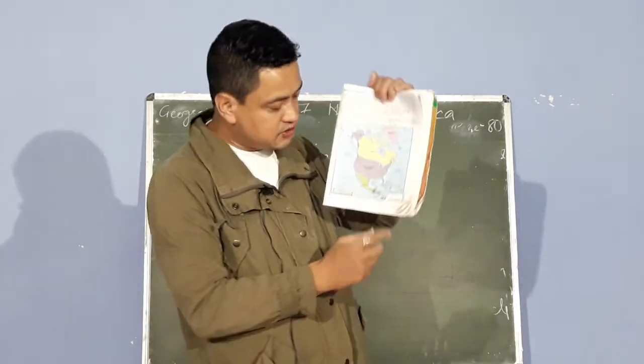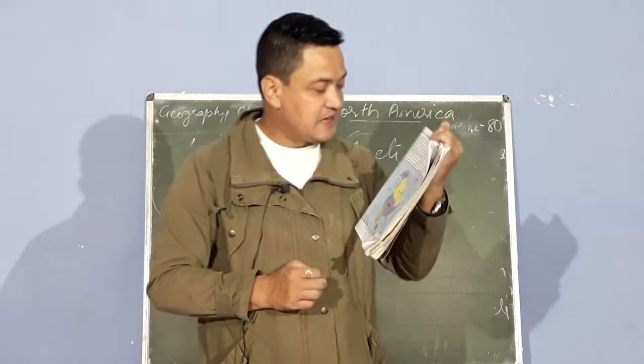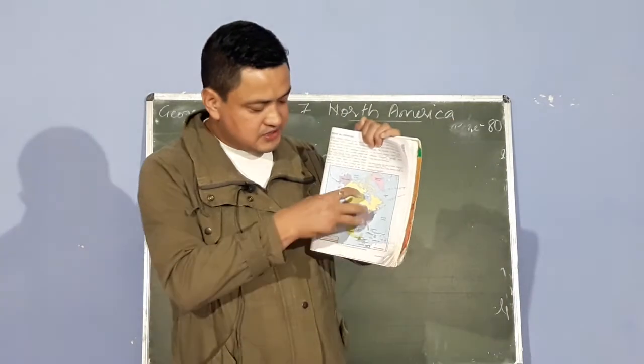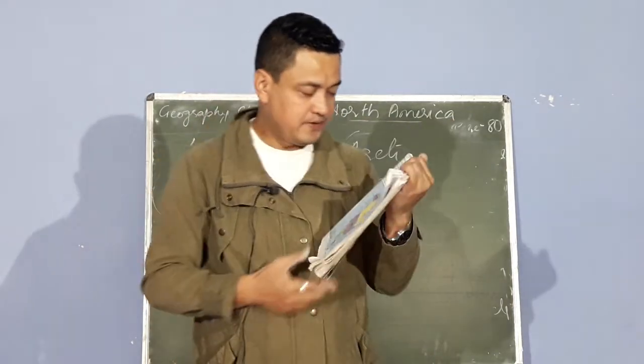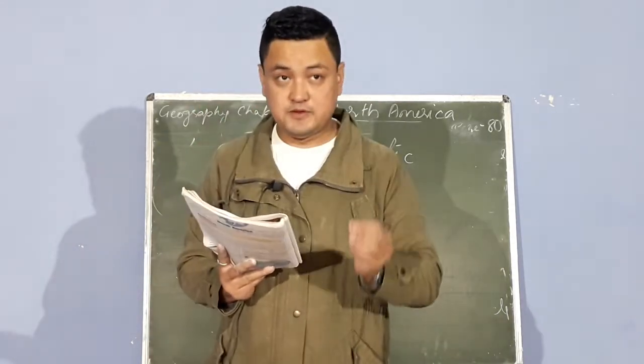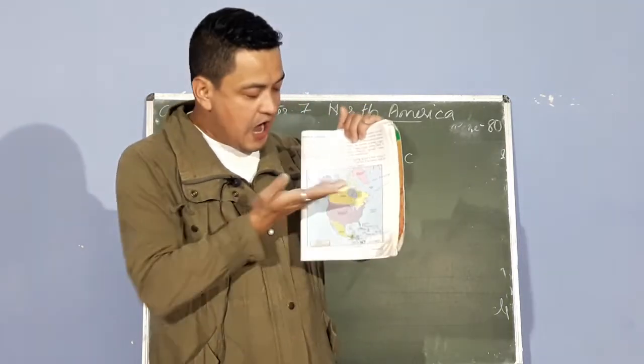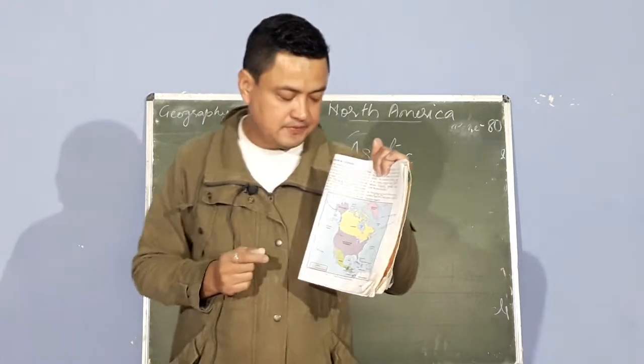Not only that, it also includes the countries of Central America and the islands of the Caribbean Sea. You can see you have islands of the Caribbean Sea included, as well as Central America. Canada is the largest country according to the area, according to the land. If you look at Canada, it is a big land. Canada is the largest country and occupies almost half of the total land of North America. So you can see half of the land is occupied by Canada.